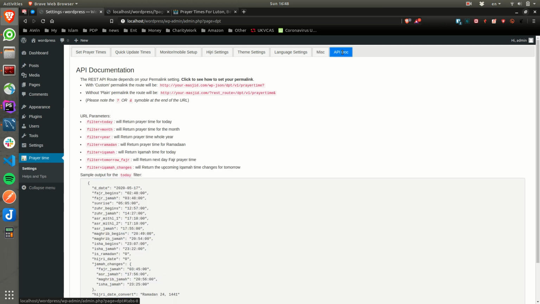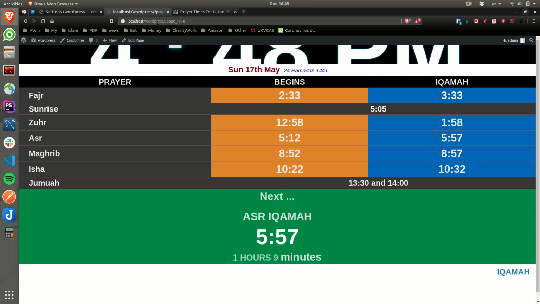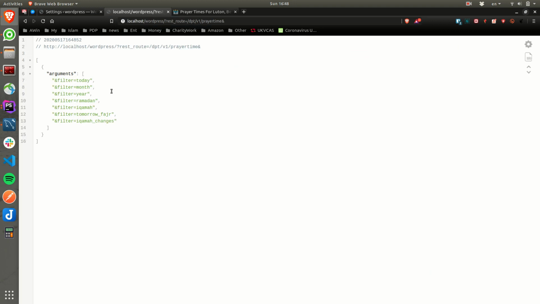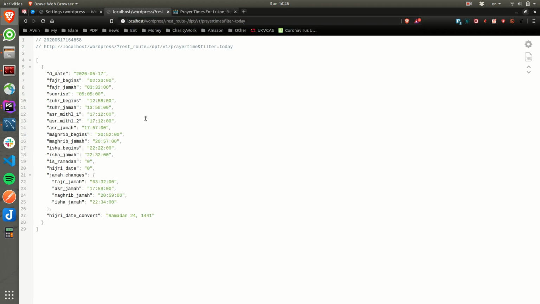And the new one is the API doc. So now every masjid will have an endpoint. If you have a mobile developer, or if you want to give it to a mobile developer to develop, to pull the data from the website to your mobile app, that should just work. So yeah, filter equal to today prayer time, and let's say filter equal to today. You can see this data, and your mobile app can pull this data, and using the plugin, you can have a mobile app.